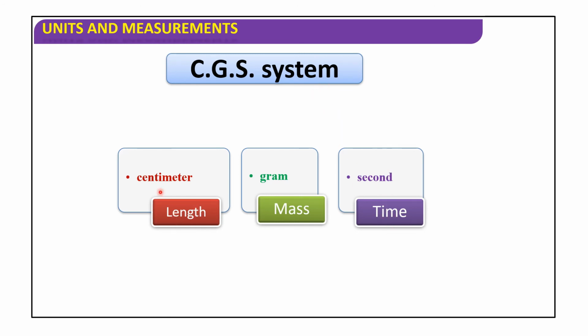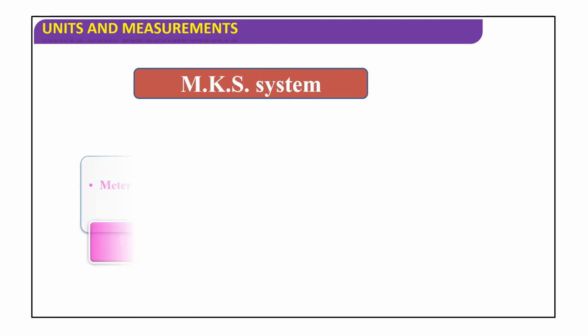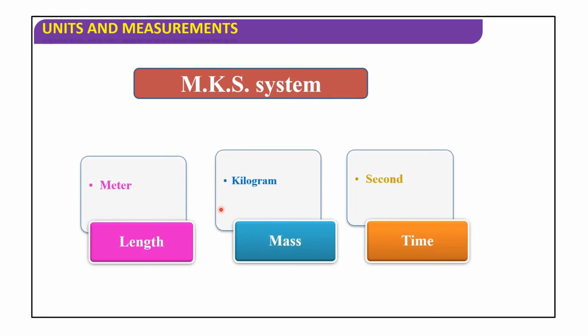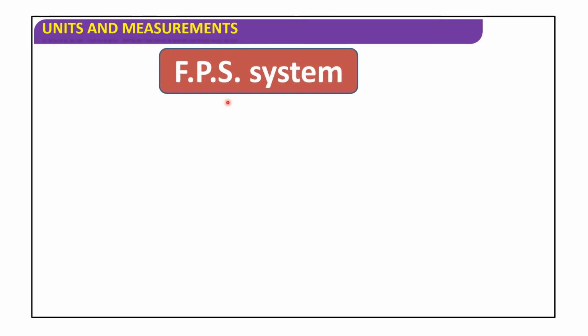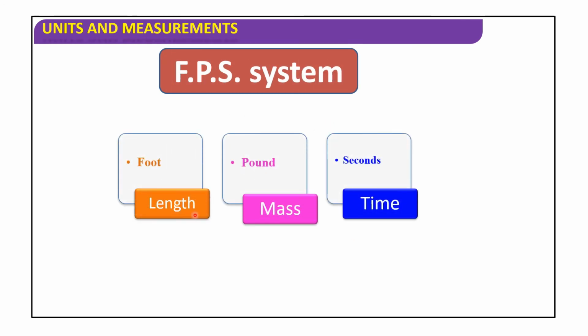In the MKS system, the unit of length is meter, the unit of mass is kilogram, and the unit of time is second. In the FPS system, the unit of length is foot, the unit of mass is pound, and the unit of time is second.